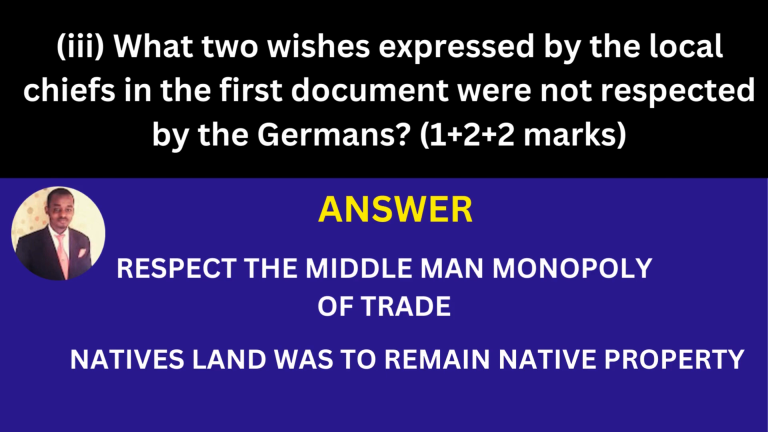Now, what two wishes expressed by the local chiefs in the first document were not respected by the Germans? Answer: they did not respect the middleman monopoly of trade. They did not respect the land that was supposed to remain native land, so they were taking the people's land by force. Those were the two wishes of the chiefs that were not respected by the Germans.